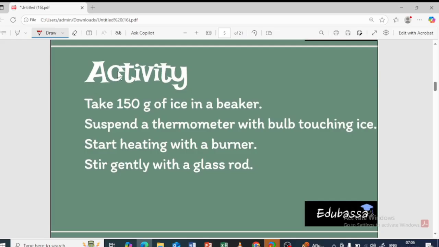So first let us concentrate on the activity. First we are going to take 150 gram of ice in a beaker, and we are going to suspend a laboratory thermometer in the same beaker with the bulb touching the ice. We are going to start heating the beaker of ice with the help of a burner, and also we are going to place a glass rod in order to stir it gently.